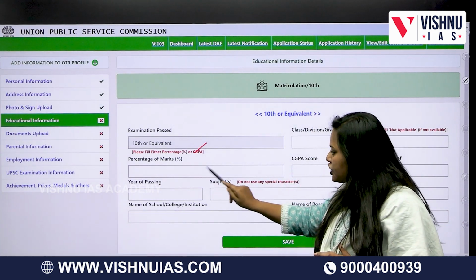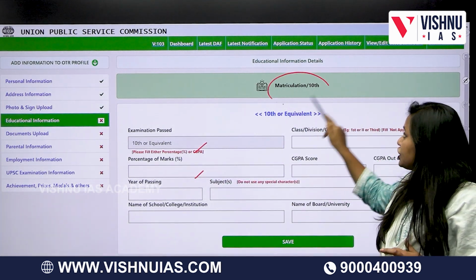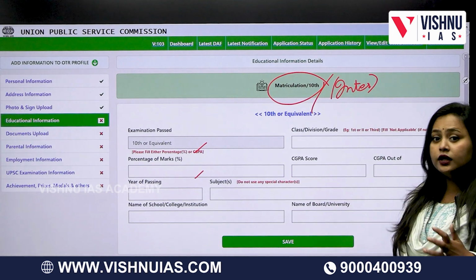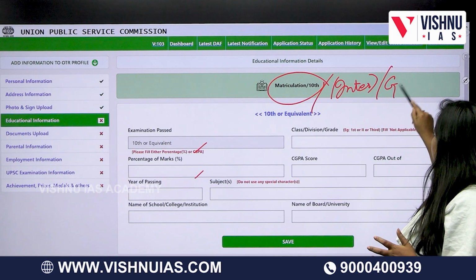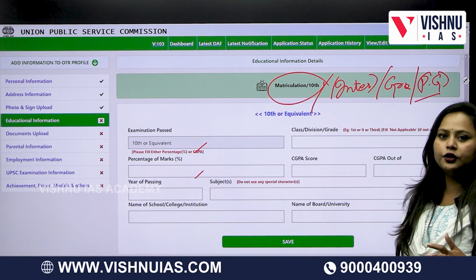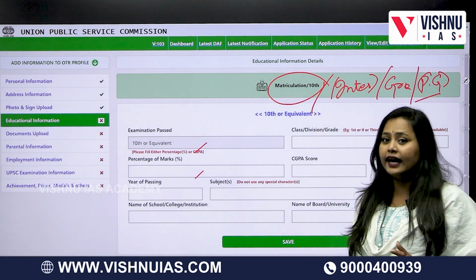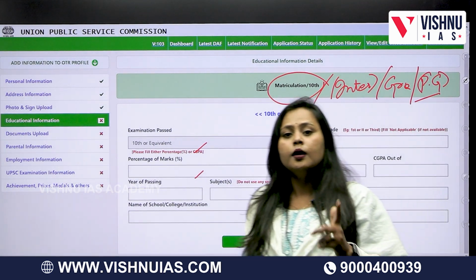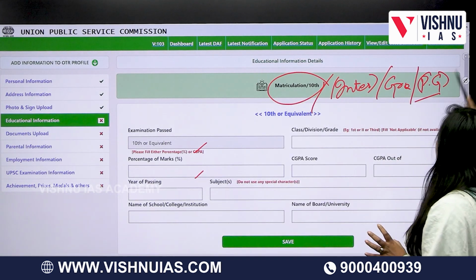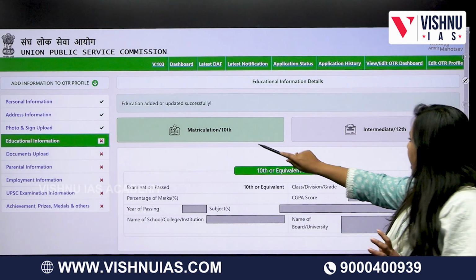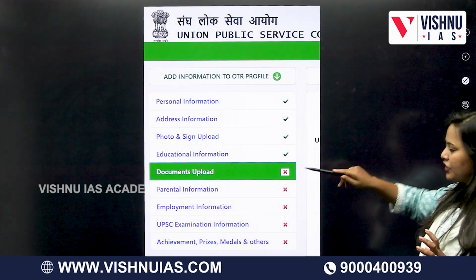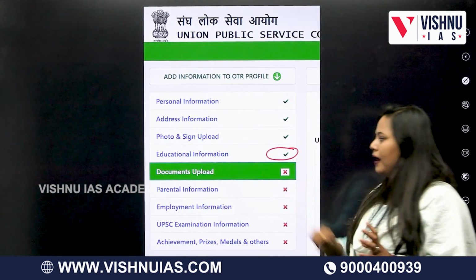Furnish all your educational information, like your matriculation 10th, your 11th or 12th or intermediate, and then your graduation, or if you are a PG or postgraduate, if applicable, put that too. Give all the information correctly and see to it that the name, the percentage and whatever information you are giving is accurately correct according to your certificates. After giving your matriculation, your intermediate and also your graduation, you will get the tick mark over here.